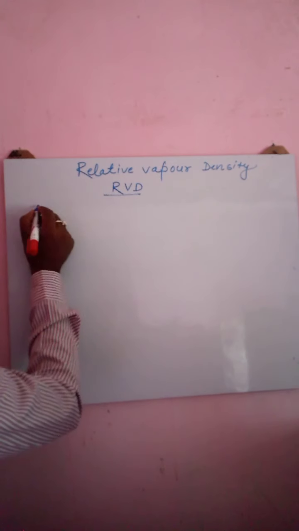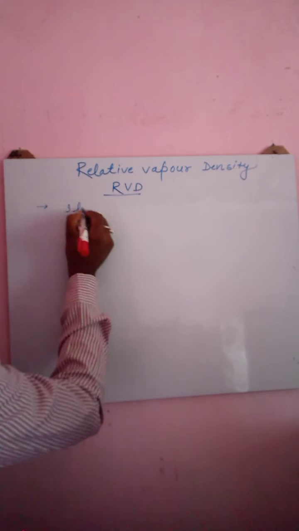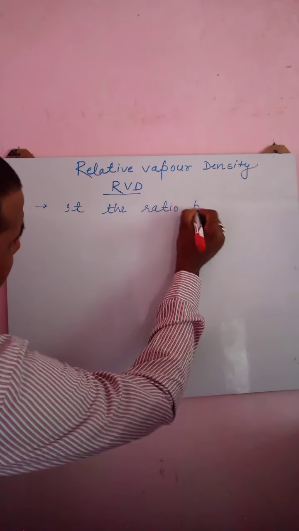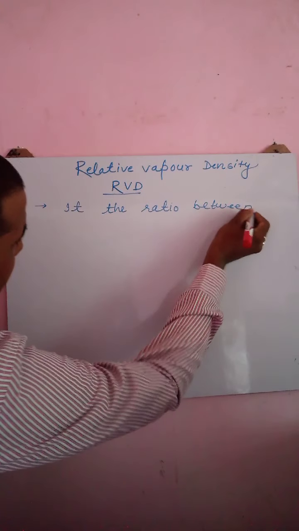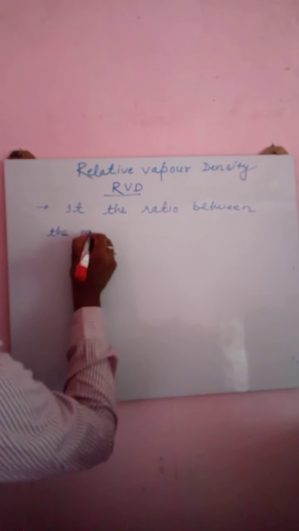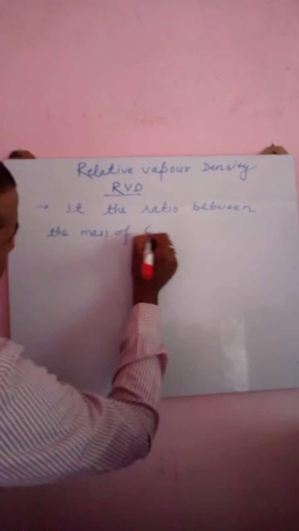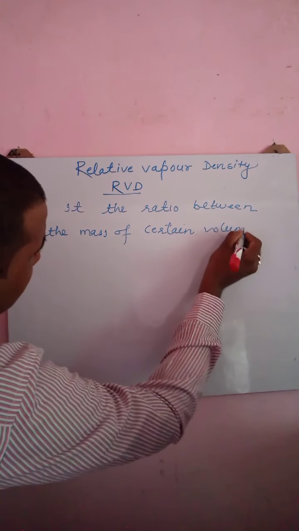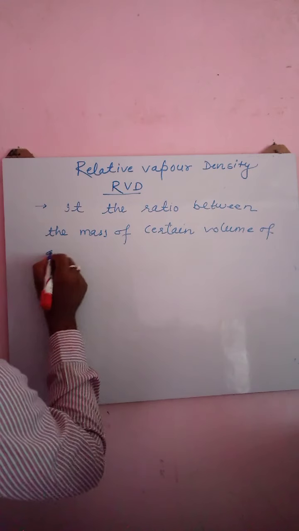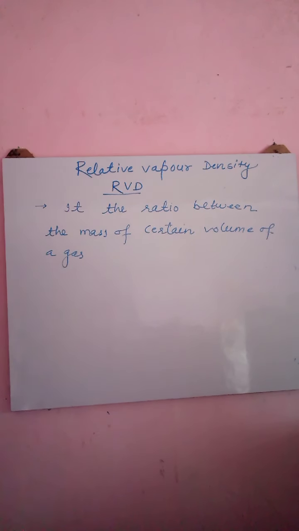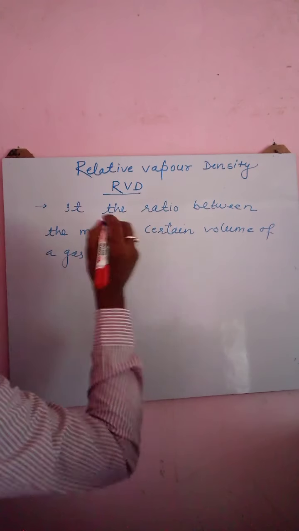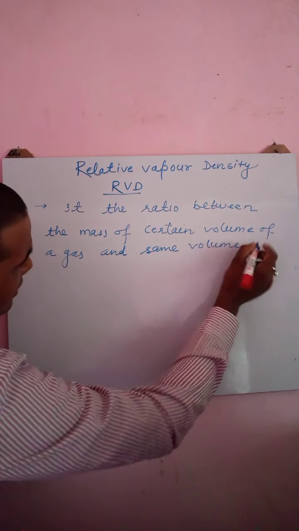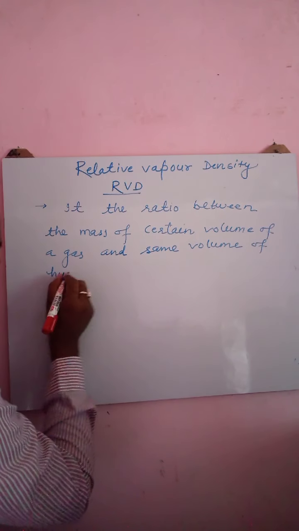Relative vapor density is the ratio between the mass of a certain volume of any gas and the mass of the same volume of hydrogen gas.